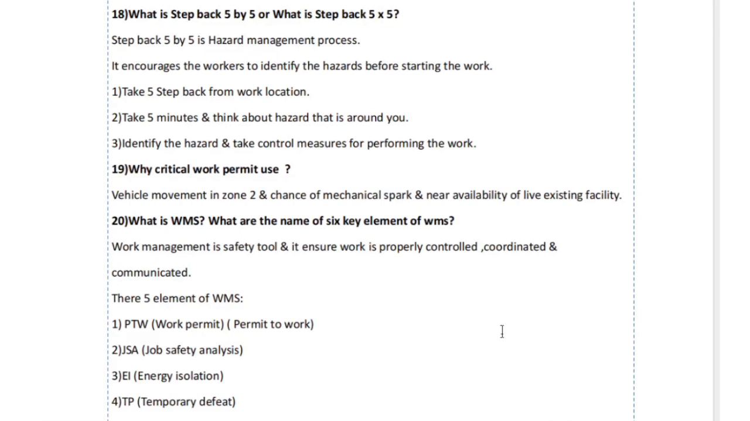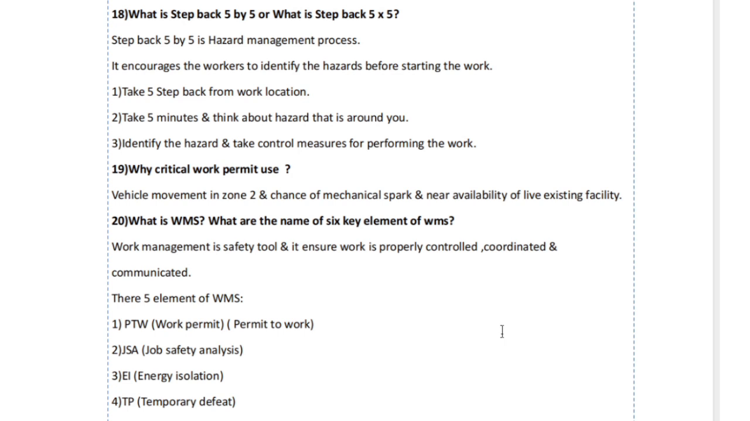What is a step back 5x5? A step back 5x5 is a hazard management process. It encourages the workers to identify the hazard before starting the work.